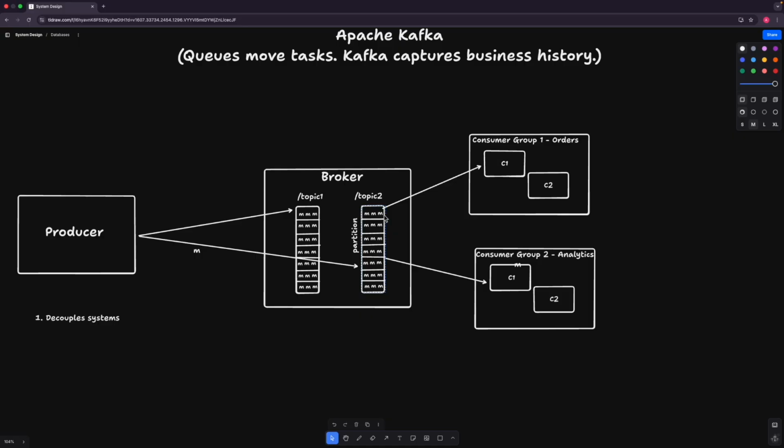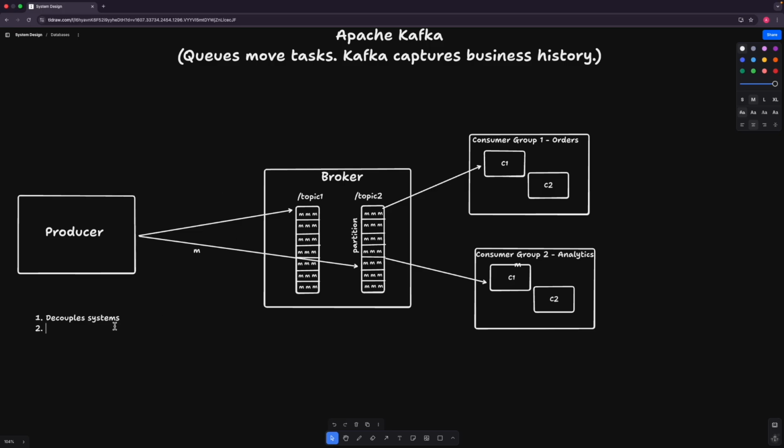So that basically decouples the whole system. Next day, if we want any other service to be added, like let's say a notification service also wants to consume the order message, we can simply add it separately, and that will not disturb the existing services. So this is how Apache Kafka helps in decoupling the systems. That's the first major advantage of Kafka.